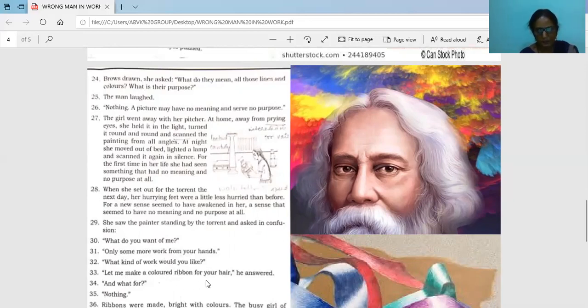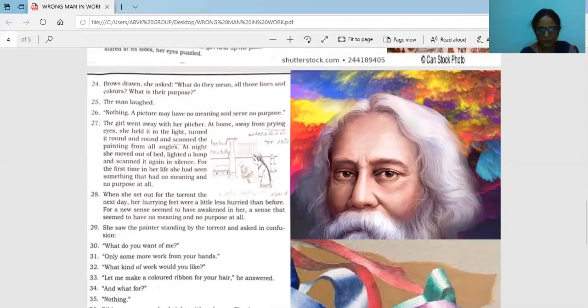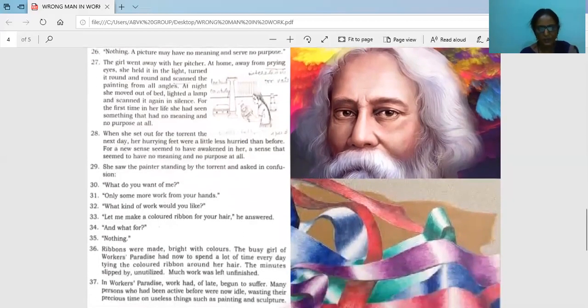Let me make a colored ribbon for your hair, he answered. And what for? Nothing. Even the colored ribbons were for nothing. So again she was surprised. See, this is the colored ribbon she wanted to do, that is a ribbon for her hair. And ribbons are made bright with color. So then again he painted the ribbon also.